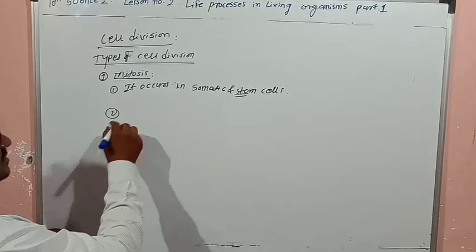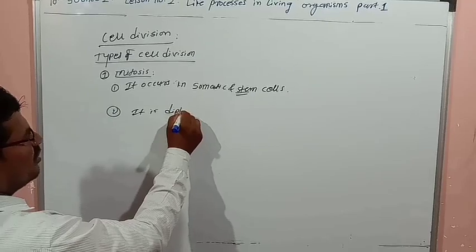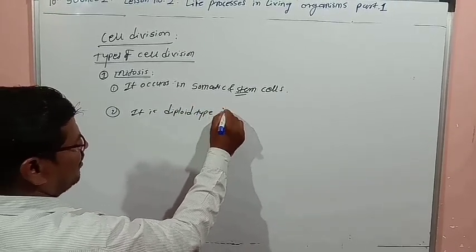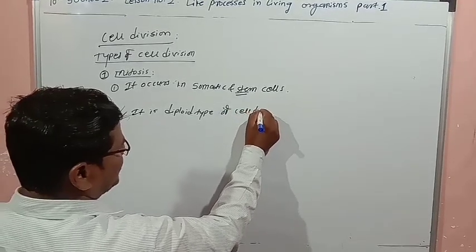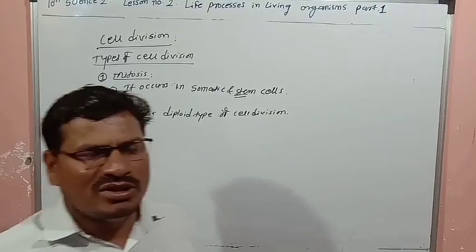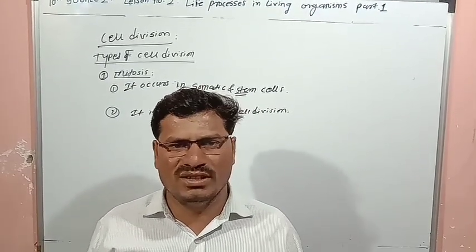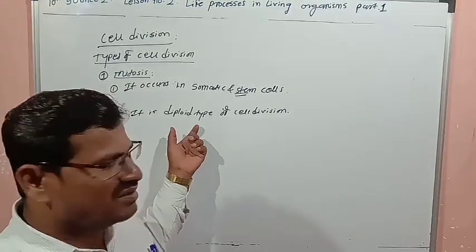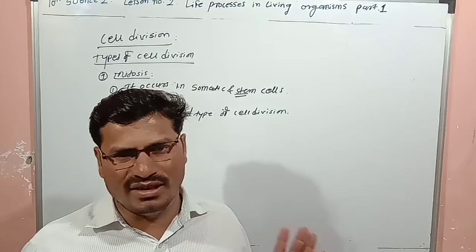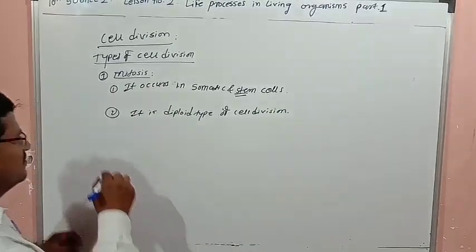Second thing, it is a diploid type of cell division. So the chromosomal number is in multiples of 2, the 2n condition. These chromosomes are not single, they are in pairs. So it is a diploid type of cell division.